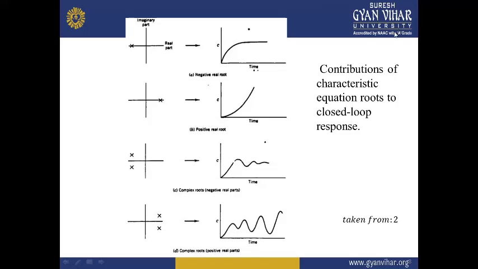So the introduction of complex conjugate roots with a negative real part will give stability, but the system will not reach the steady state point within the specified time; it will take some time after a few oscillations.